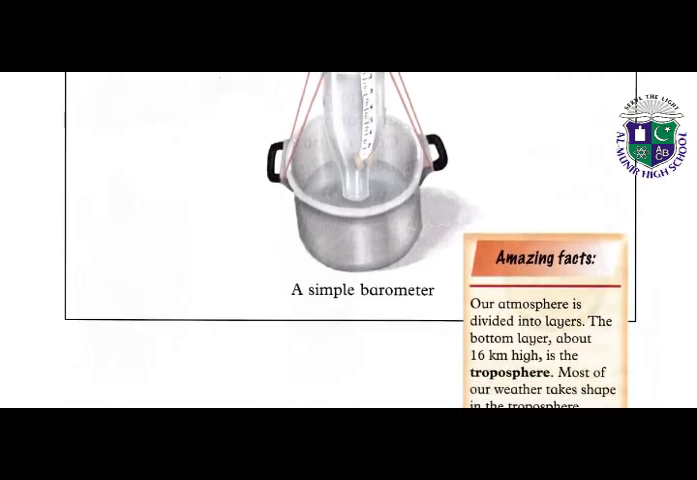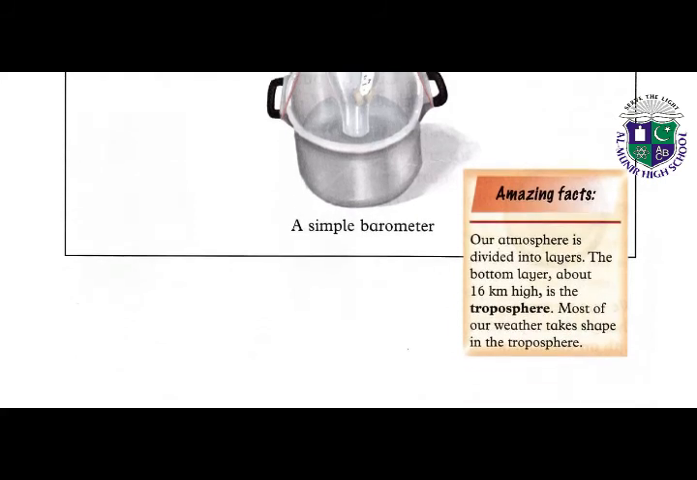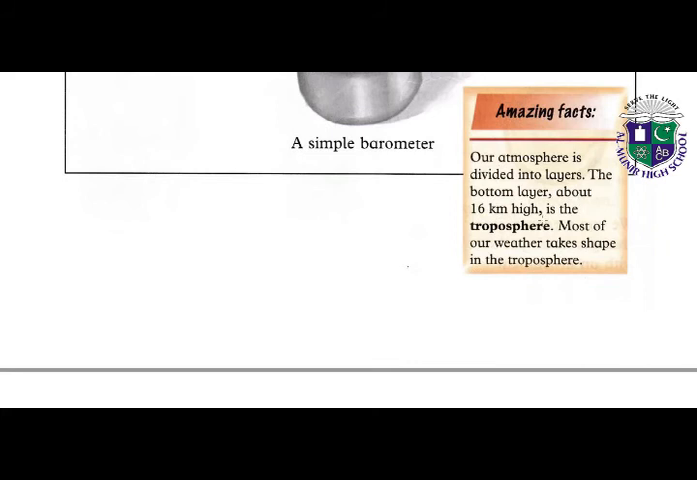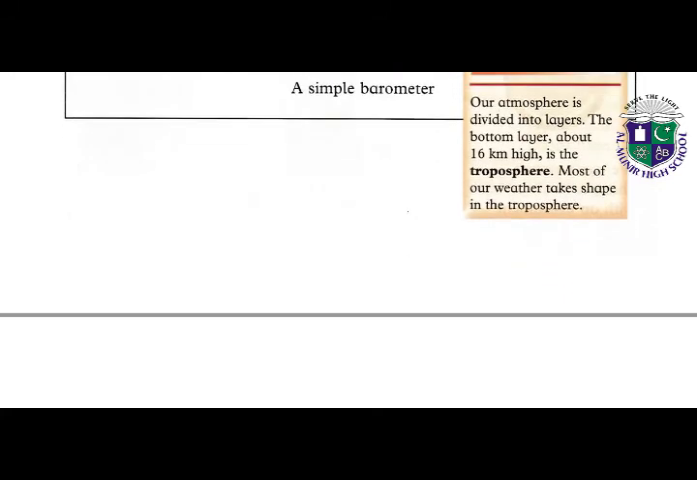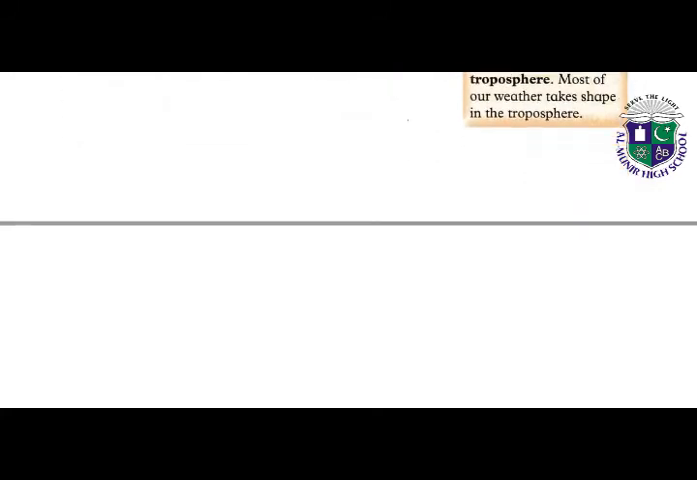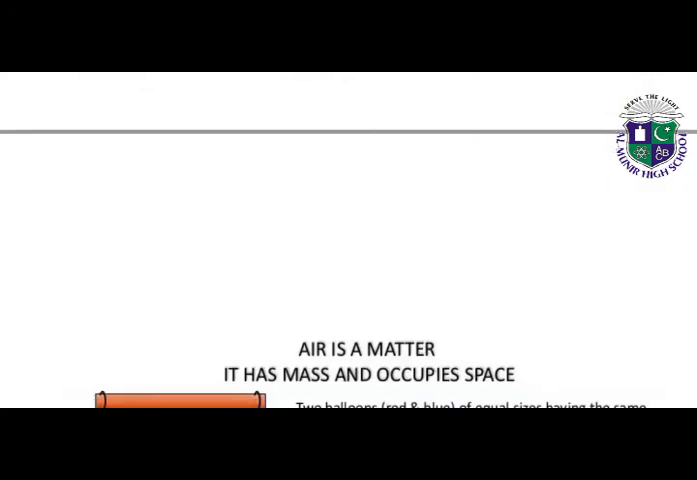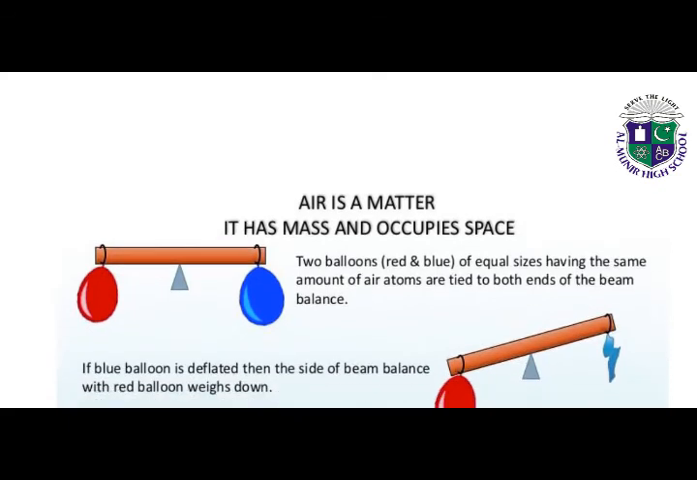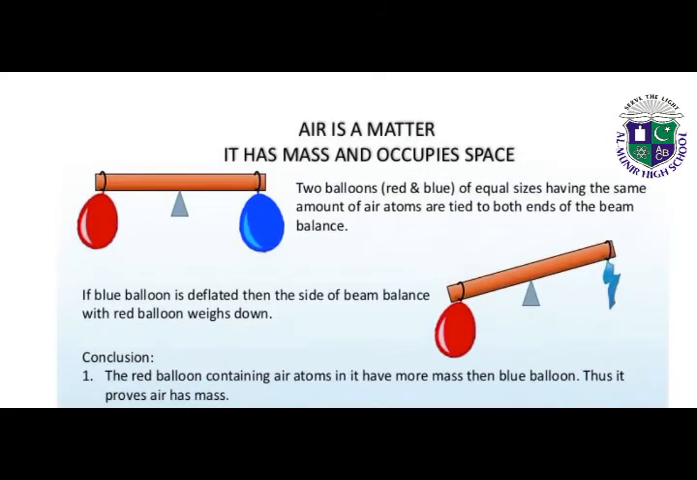Our atmosphere is divided into layers. The bottom layer, about 16 kilometers high, is called the troposphere. Yes, students, most of our weather takes shape in the troposphere. So students, this is a very important topic and very interesting as well. So students, today we have learned about the air. Air is also a matter. It has a mass and occupies space.